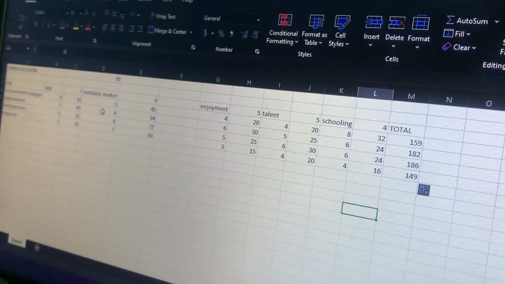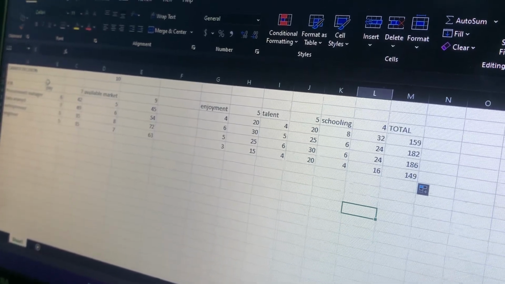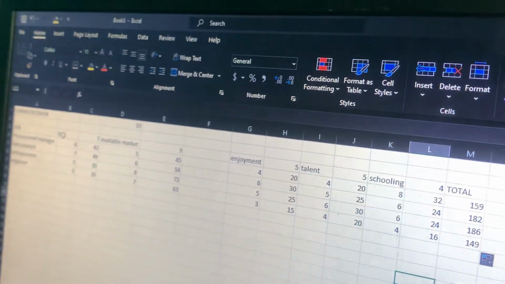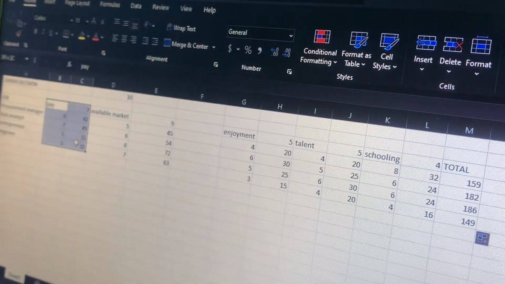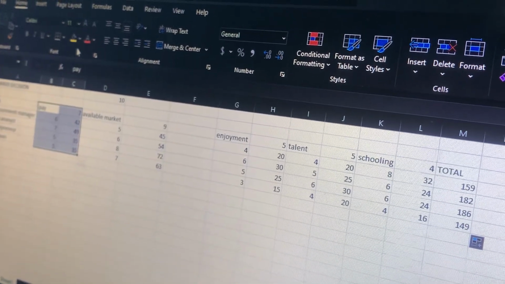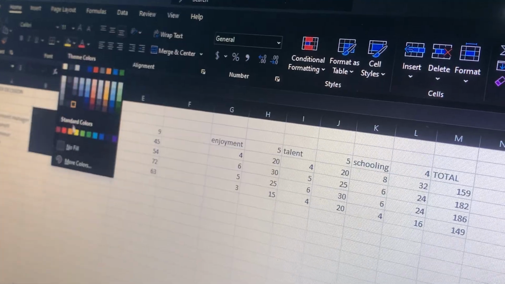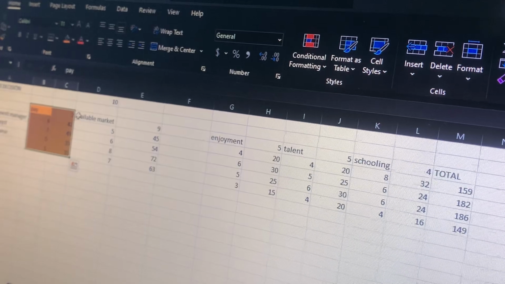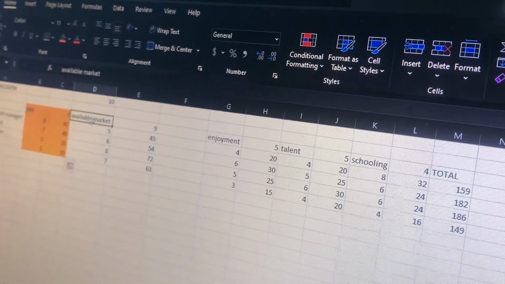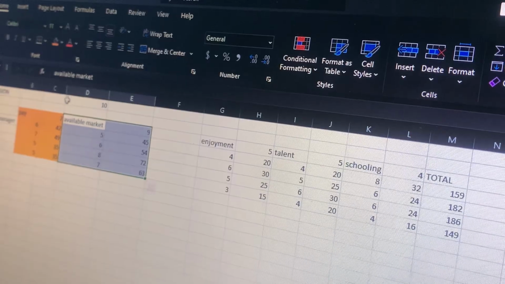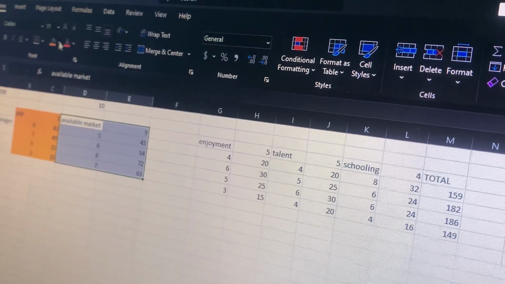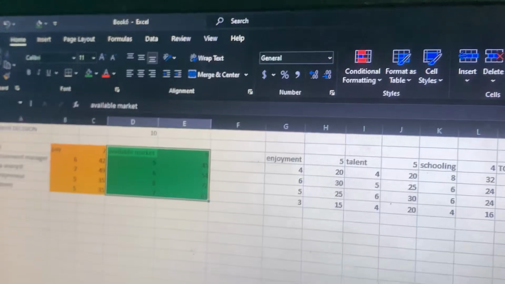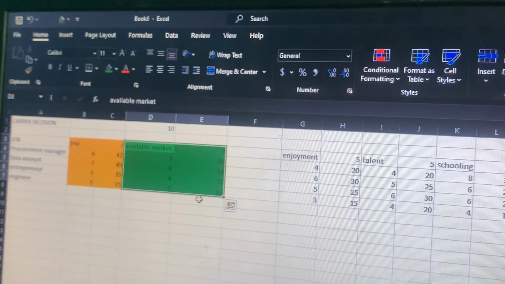Now let's separate all these job descriptions with a color. So we are going to give all of them a color. So let's start with the pay. We select here and then choose a color for pay. So let's give it this color. We go to available market. We select and then choose the color for the available market. Let's give it green.